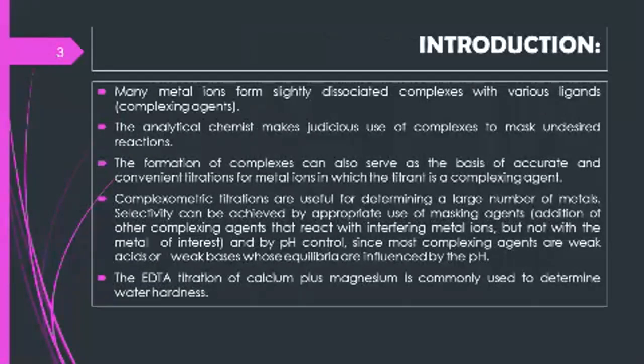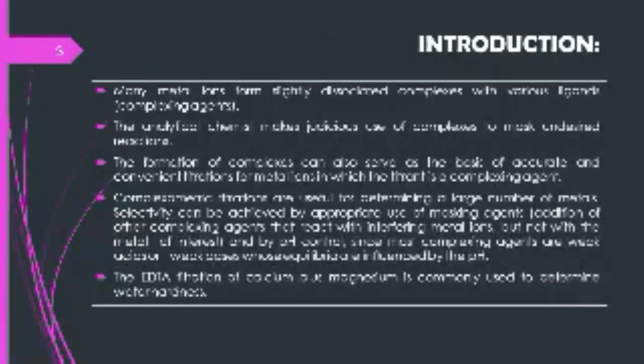So here is the introduction. What is complexometry? Complexometry is a volumetric analytical method which is based on titration of metal ion solutions with a substance that combines with metal ions and yields complex compounds, for example, EDTA. EDTA is ethylenediaminetetraacetic acid.